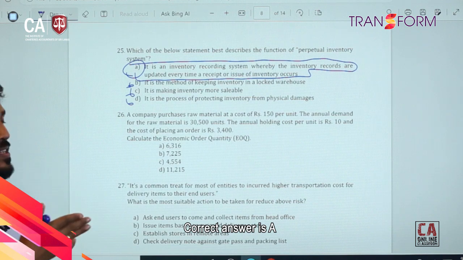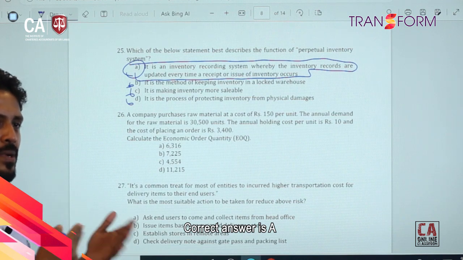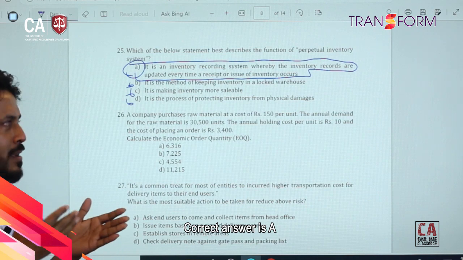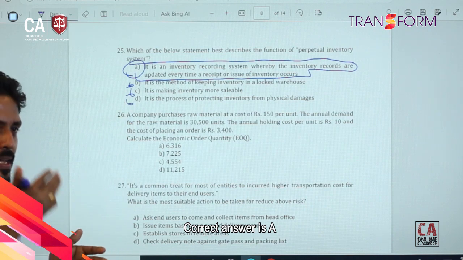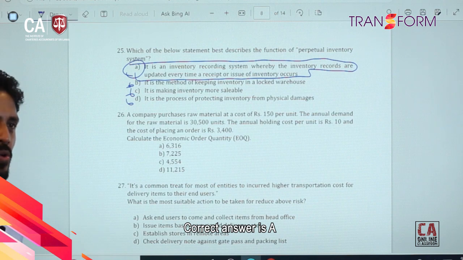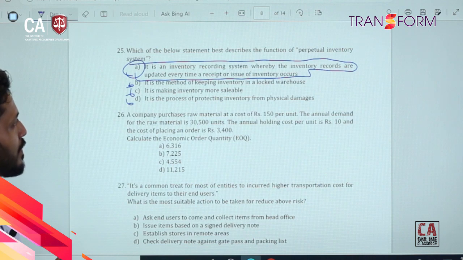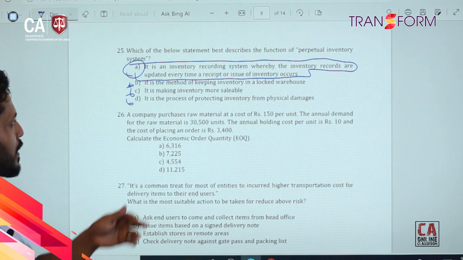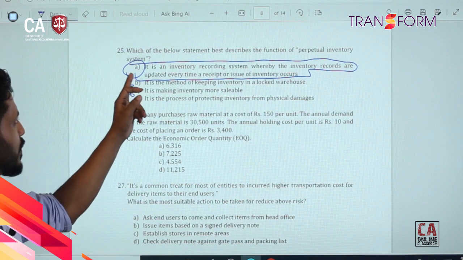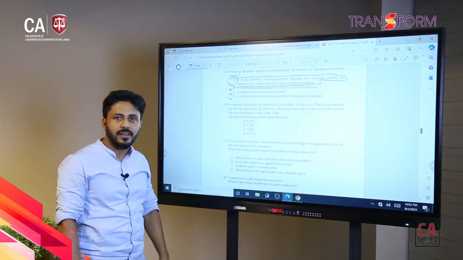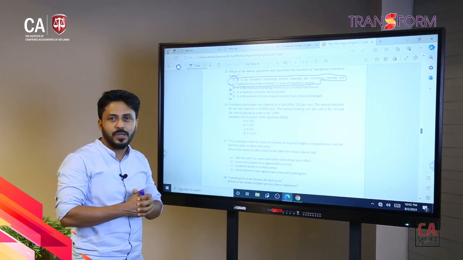So perpetual inventory system means in real time we update the inventory system. After having this type of system, we can get the system report and do flow to sheet, sheet to flow testing at the physical verification in a very effective manner. So that should be tallied exactly, right? So that's all about this inventory management aspect related question. For question 25, answer A. Right, we can move to question number 26.